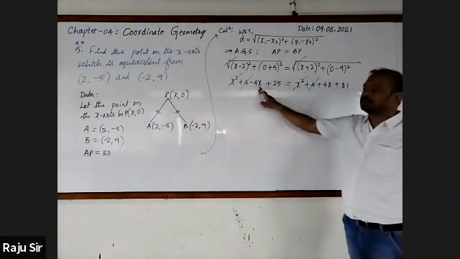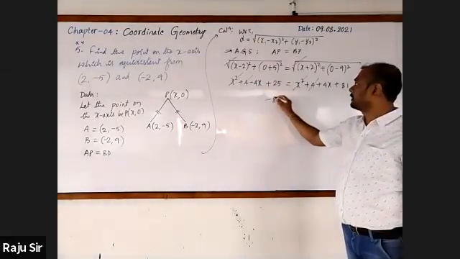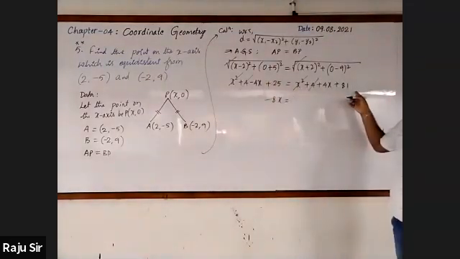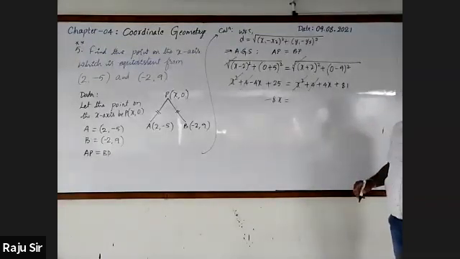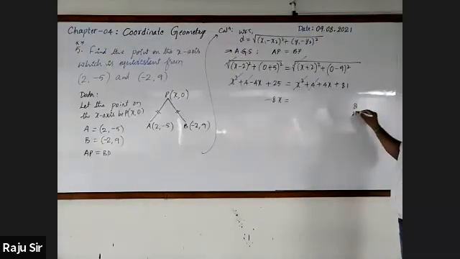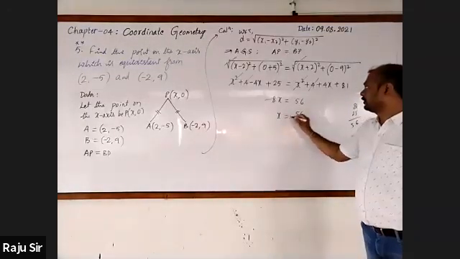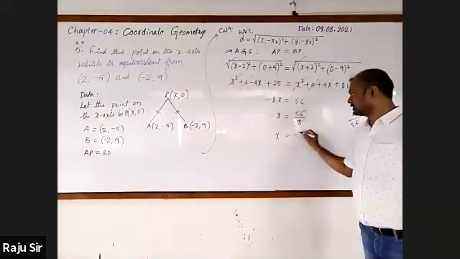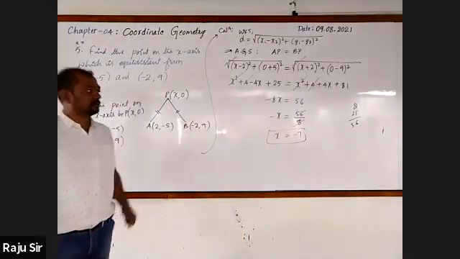Okay. 4x, take that to the left hand side. Minus 4x, 4x minus 4x, minus 4x. Then 81 is there. Transfer 25 to the right hand side, minus 25. 81 minus 25, 56. Then x is equal to minus 7.